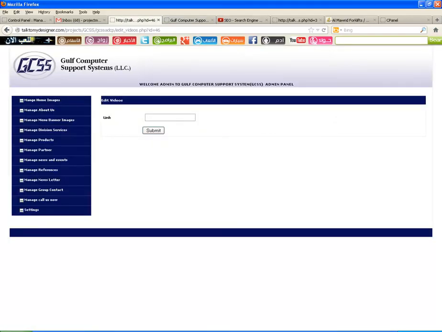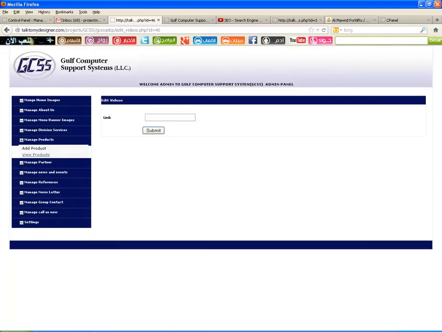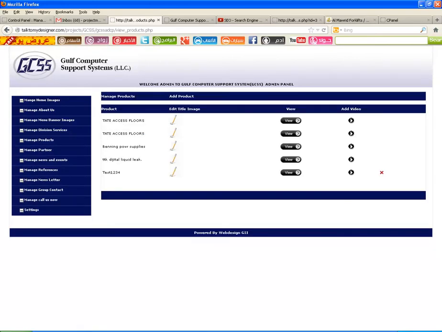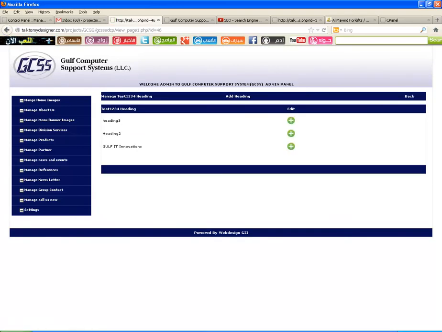And for editing the products, if you want to edit the already added products, then also you can click this. You can view here, click the view option, then you will see whatever things we have added in that product page. Heading 1, 2, 3 means Gulf IT Innovations as heading 1, next heading 2, heading 3.